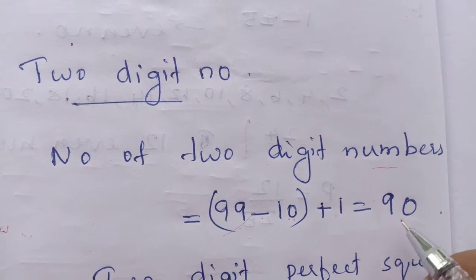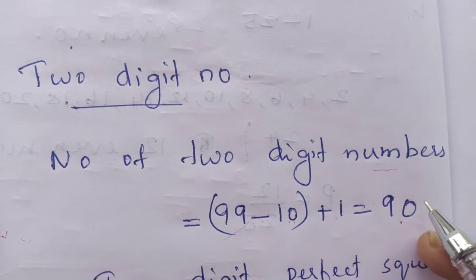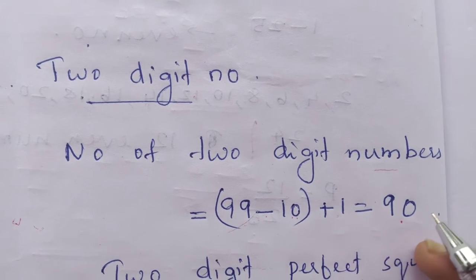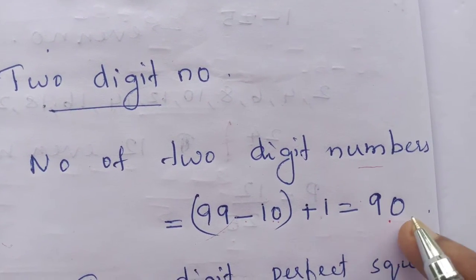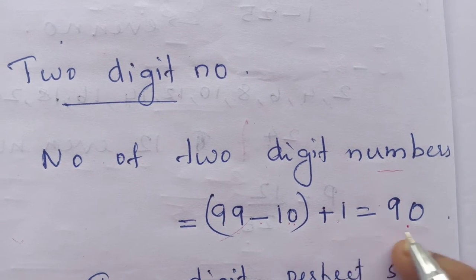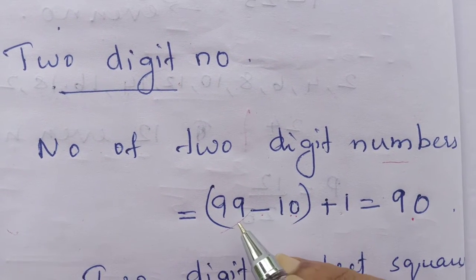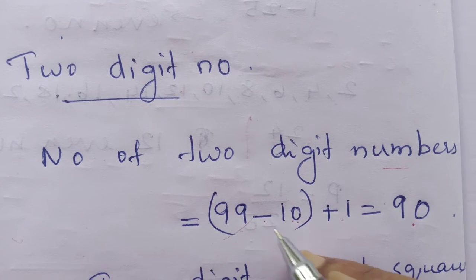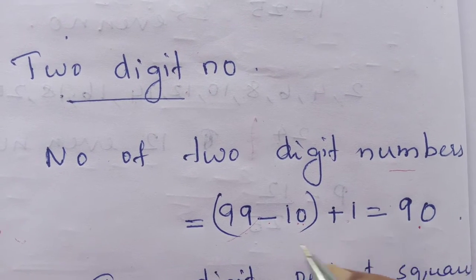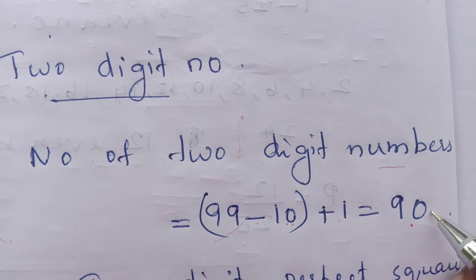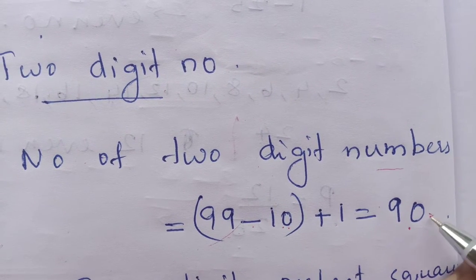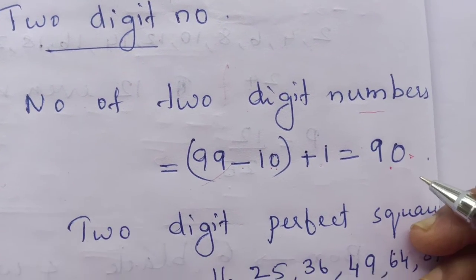Like this we will understand how many numbers there are. That is 1 to 99. How many 2-digit numbers are there? From this we can calculate. We have to write 99 minus 10 plus 1. This is the equation, equal to 90. Our answer is 90. That is, there are 90 2-digit numbers.